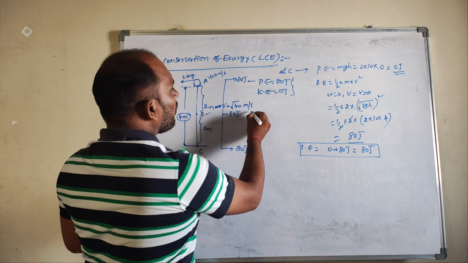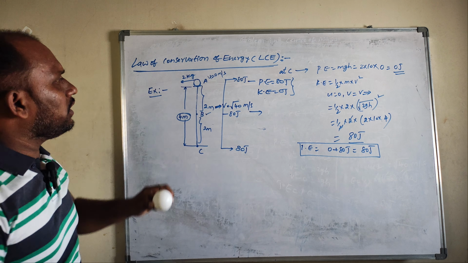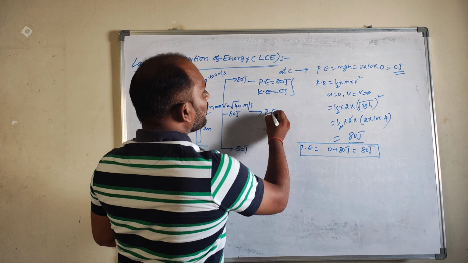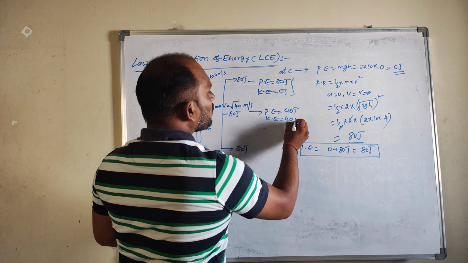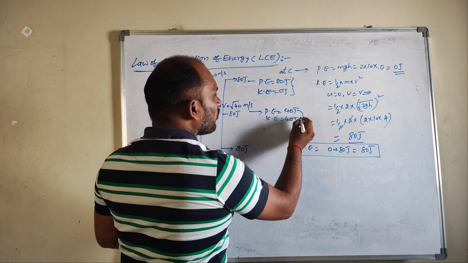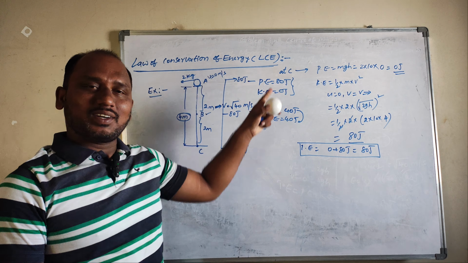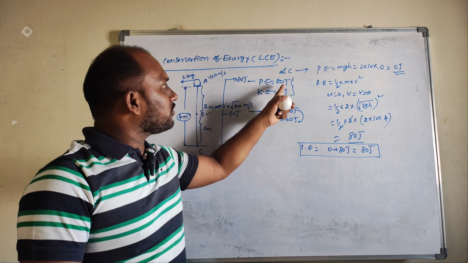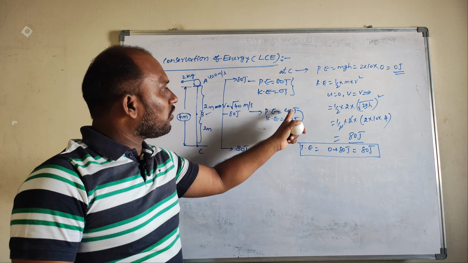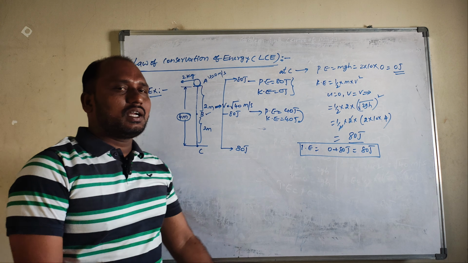The same thing: it comes here. The ball goes from A to B. What are the P value and KE value? P value is equal to 40 joules and KE value is 40 joules. Which means energy is transformed from one form to another. I never created potential energy, but potential energy is transformed from 40 joules to 40 joules, that means to kinetic energy. That is the law of conservation of energy.